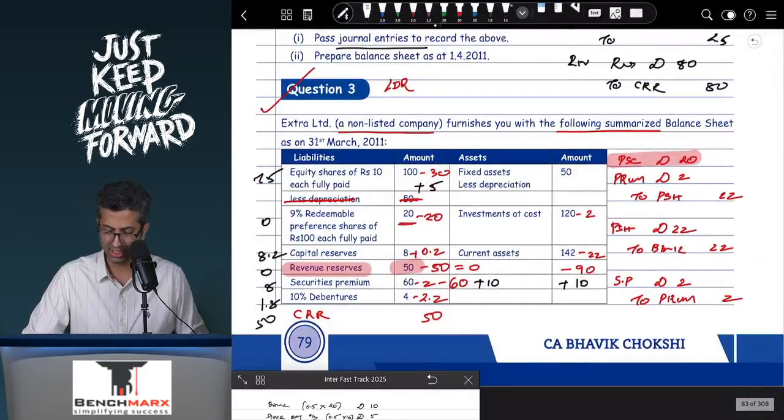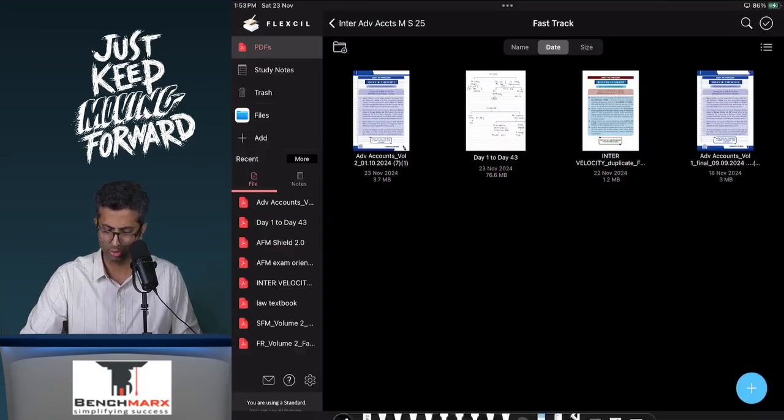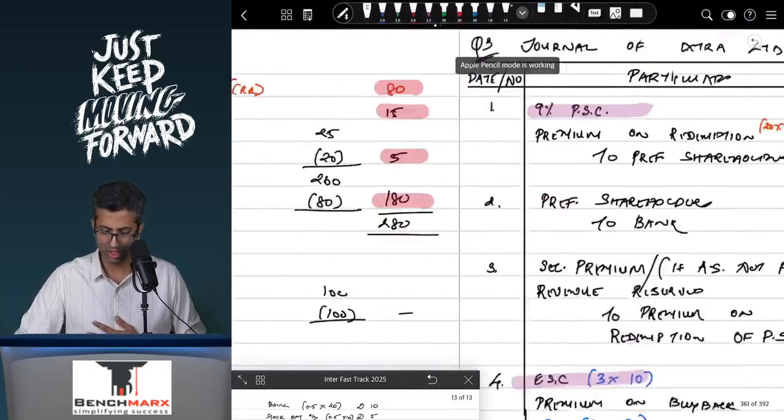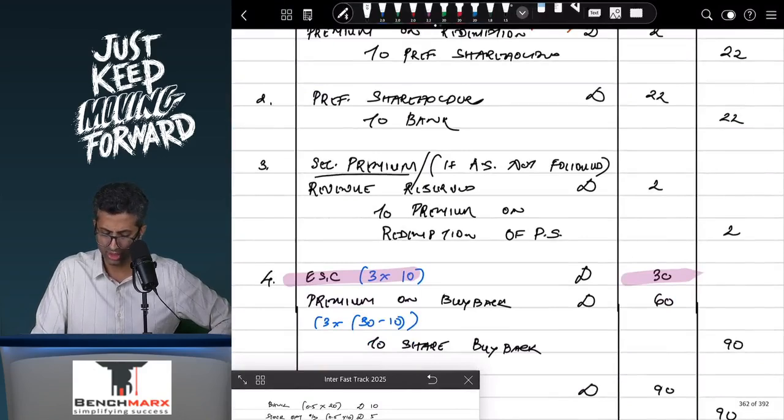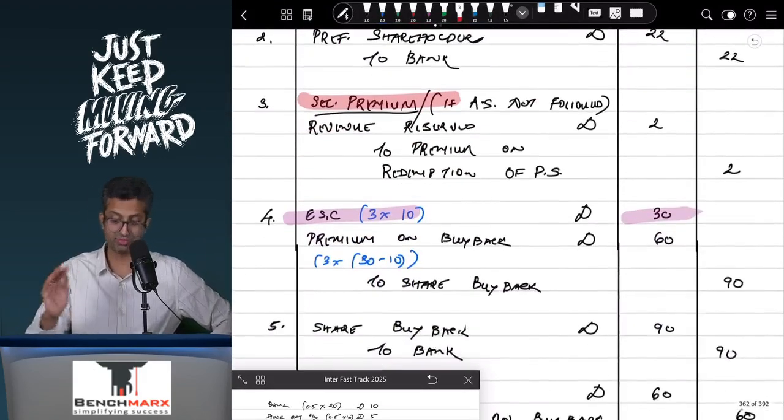And then your fixed assets will still be at 50, investments will be 118, and your cash will be 142 minus 22 minus 90 and plus 10, so probably 40 rupees worth of cash. So if I were to verify this, it's a fairly important question. Over here we have adjusted securities premium for these. You can also alternatively adjust the revenue reserves if they are available.